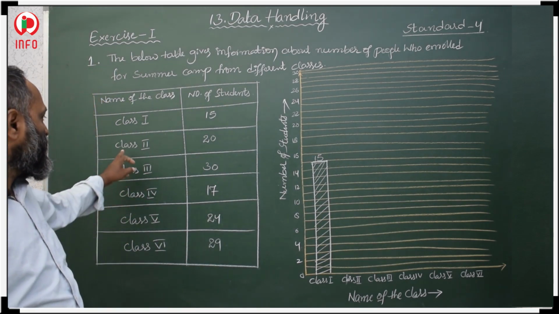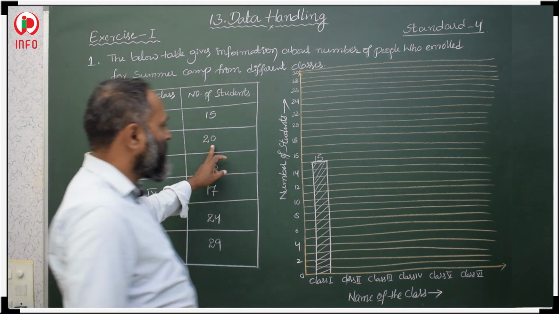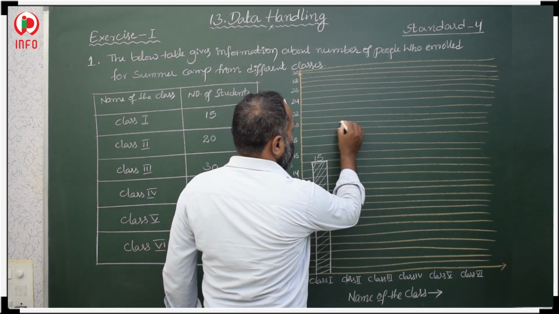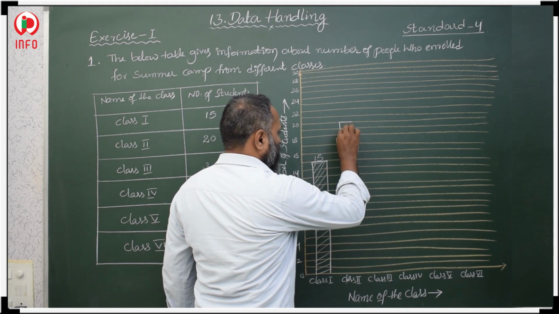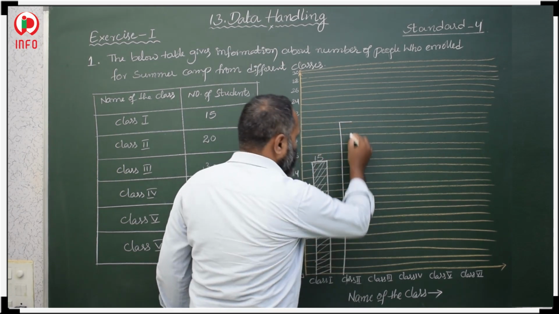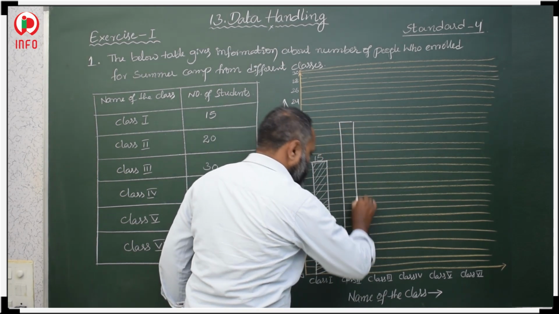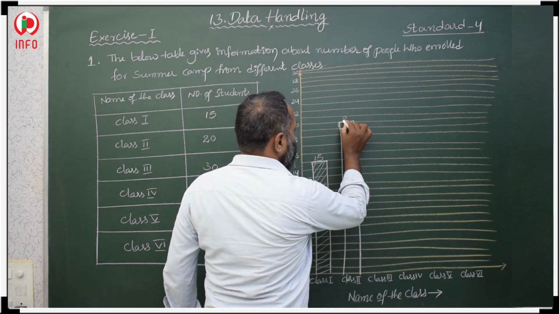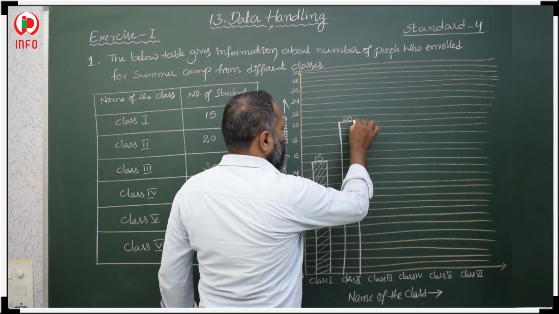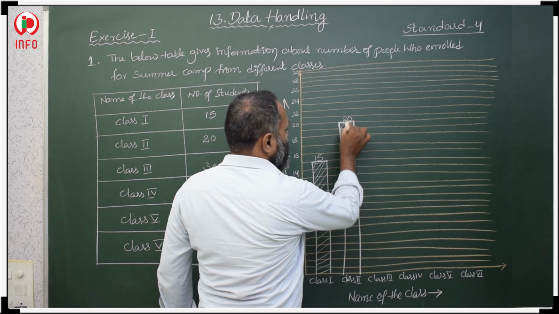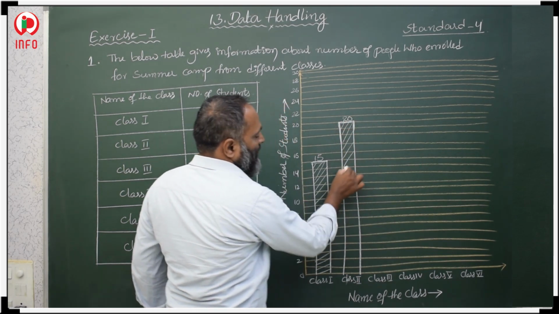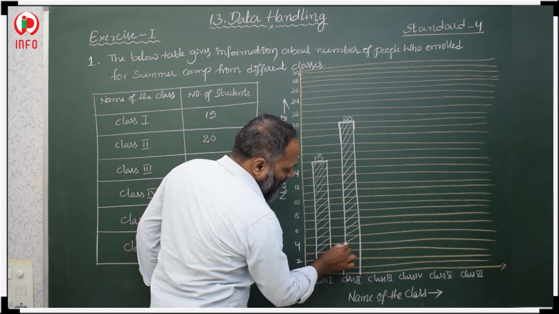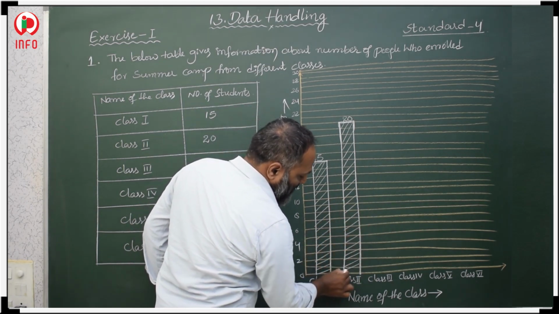Then class 2. In class 2, 20 students. Where is 20? Here we have 20. So from 20 you draw a bar. Leave some space and draw a bar. So this is class 2. In class 2, total how many students enrolled? 20 students enrolled for summer camp.